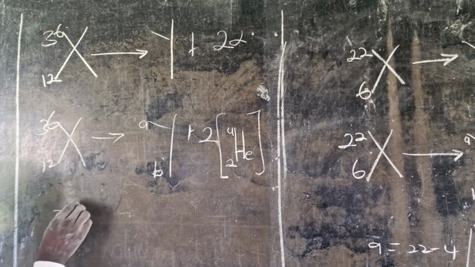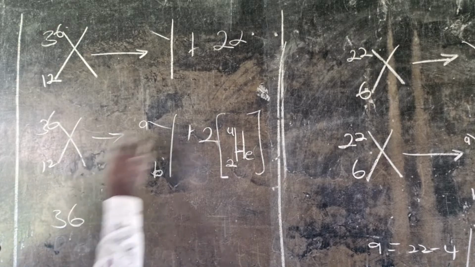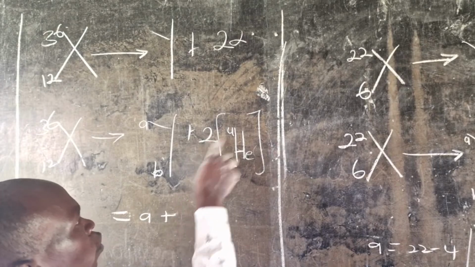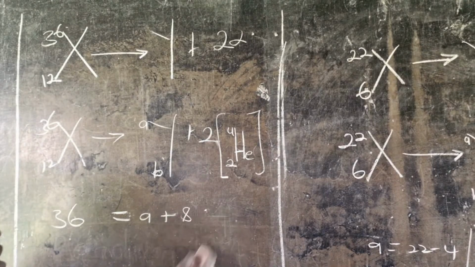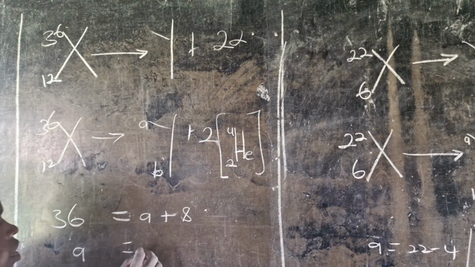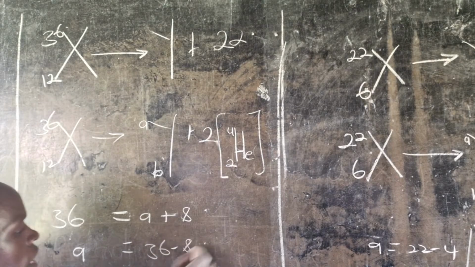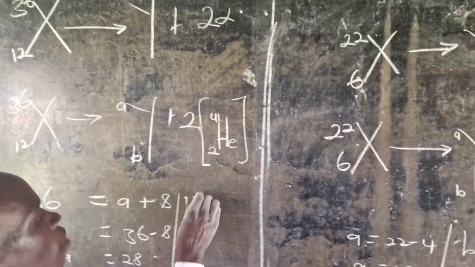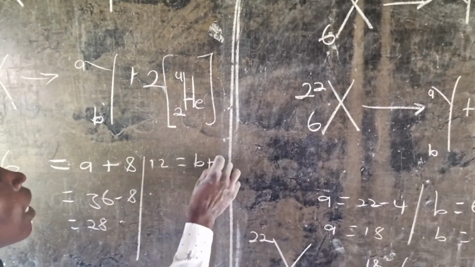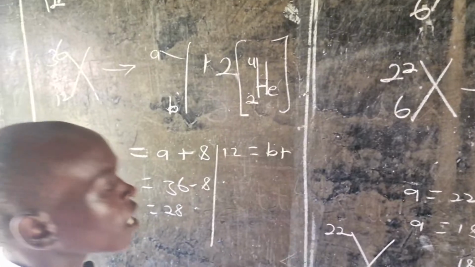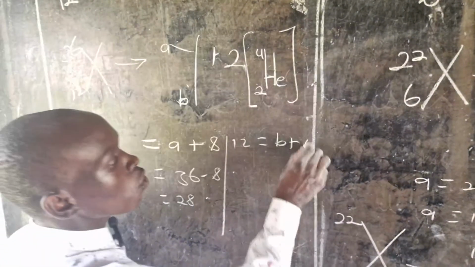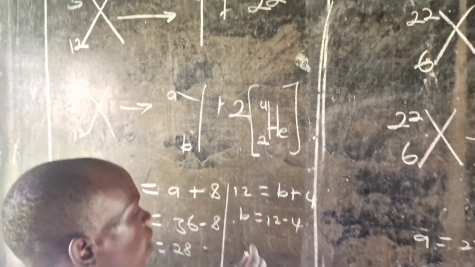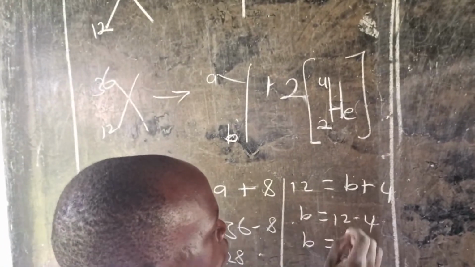So we shall have now 36, giving us the right hand side, which is A, plus now it is 2 times this 4, which is 8. So you realize that A equals 36 less 8, and our A becomes 28. Similarly, we have 12 giving us B, plus still this 2 is affecting everything inside the bracket. So it is 2 times 2, which is 4, and now our B will be equal to 12 less 4, which is 8.